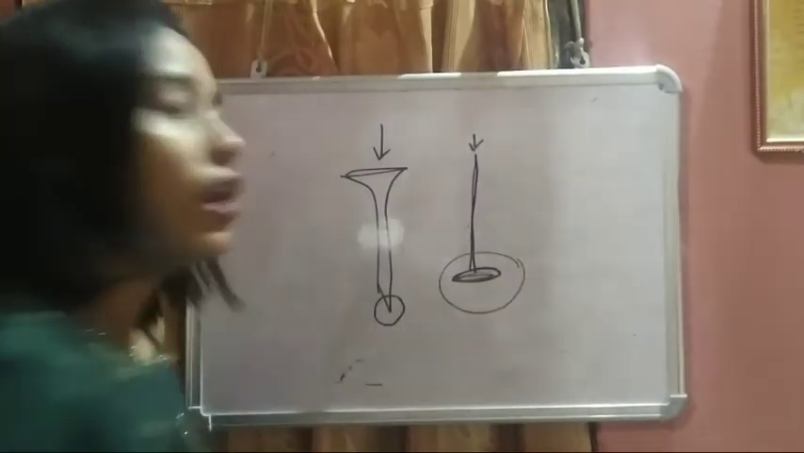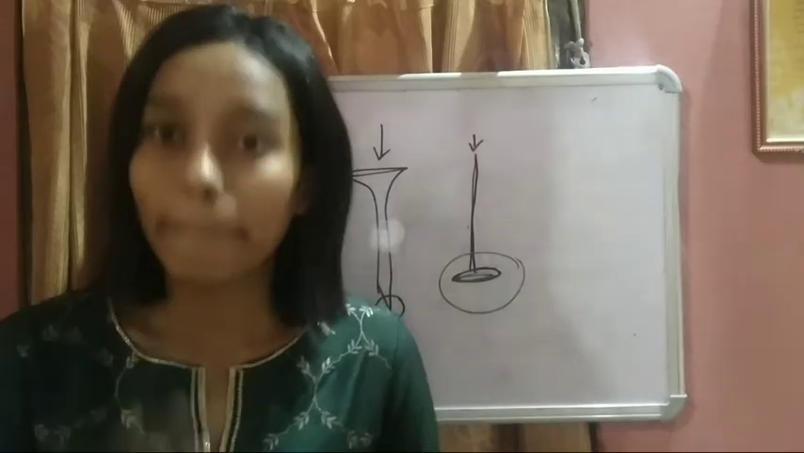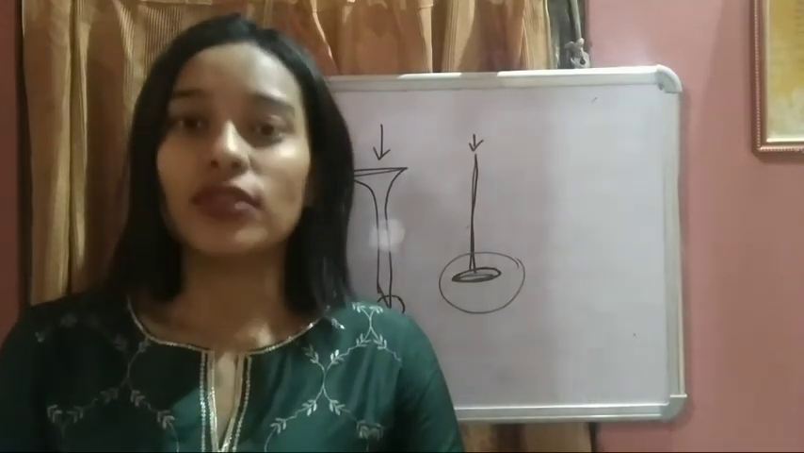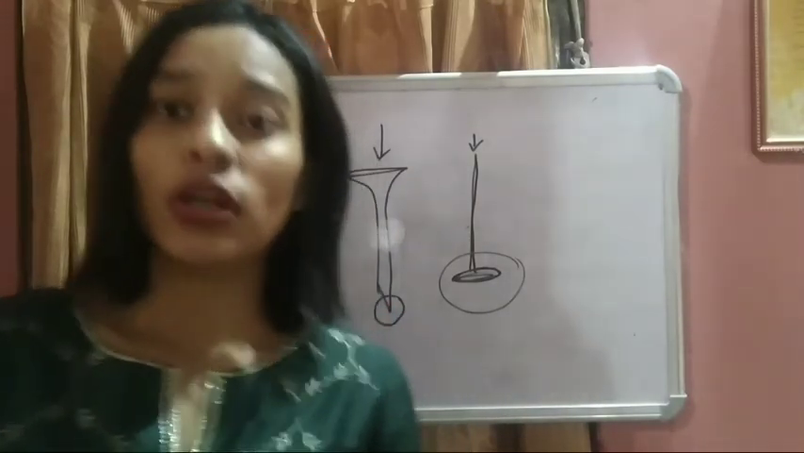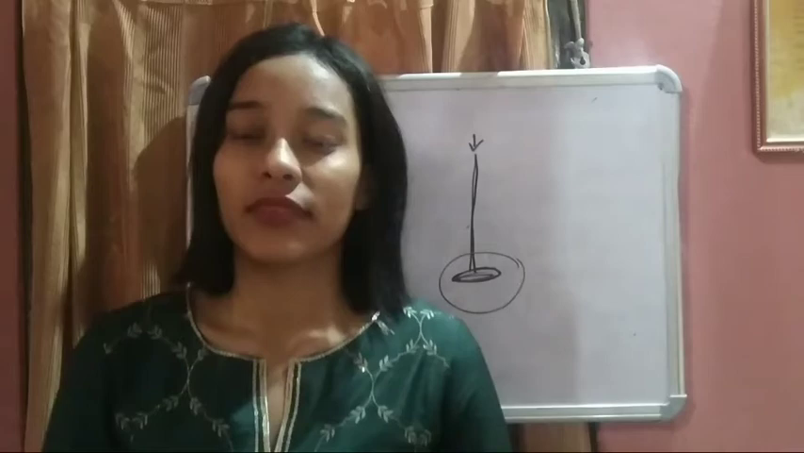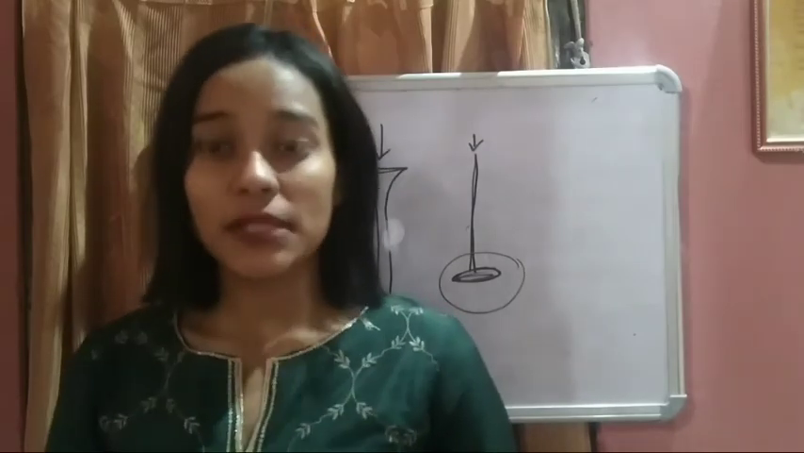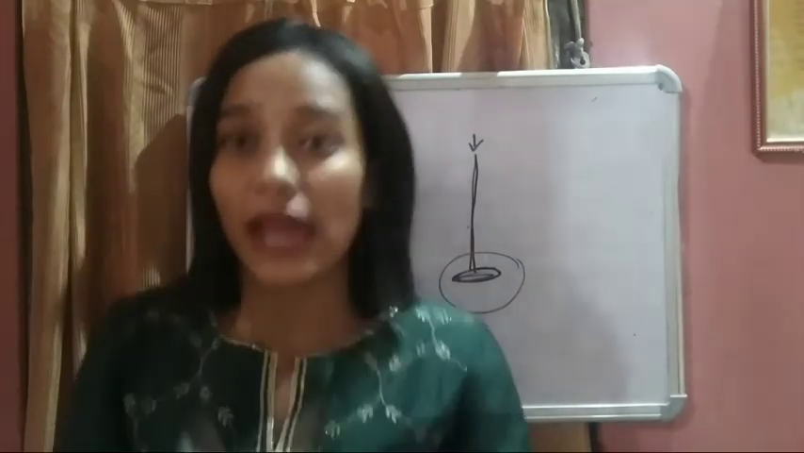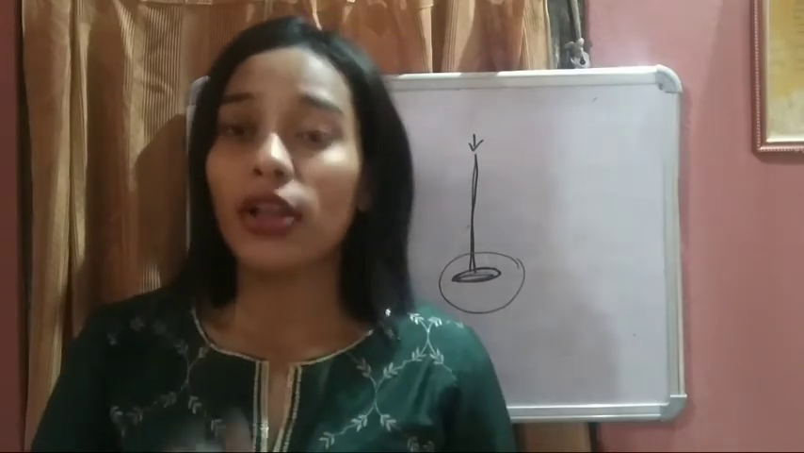The nail will not enter inside the wooden plank. Now you see, one more example is given in your book. For cutting vegetables, which side do you prefer, the sharp side or the blunt side? Why do you prefer the sharp side? Because the sharp edge has very small surface area.